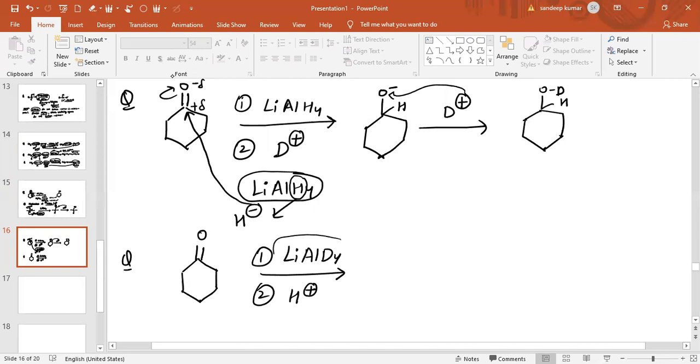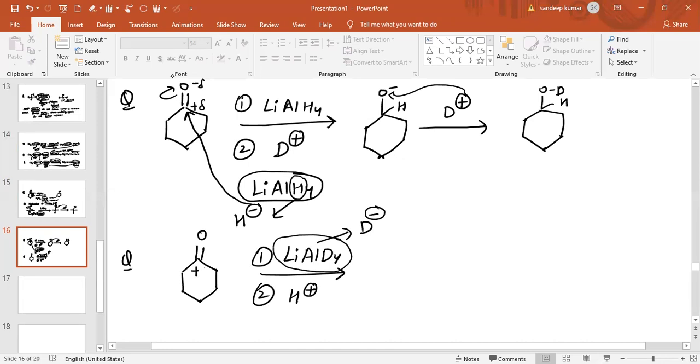This LiAlD4 will supply D minus, because LiAlH4 supplies H minus.